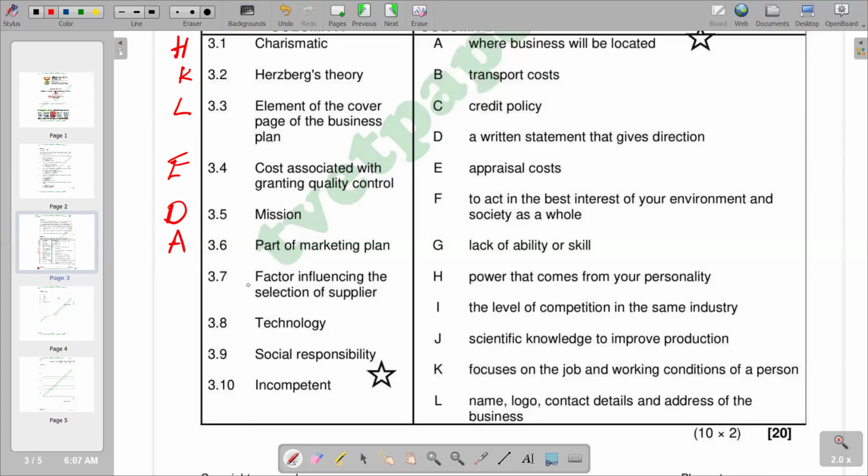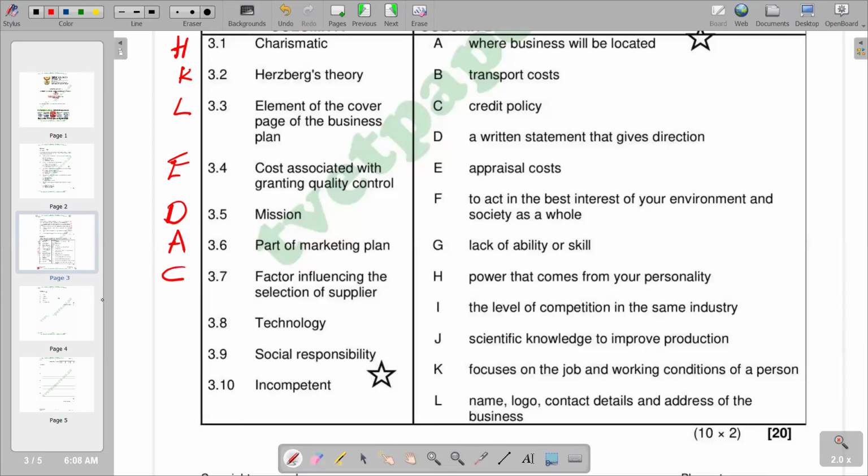If you check according to our responses, we have C, which is credit policy, which also explains the credit terms, how long we are going to take to pay back the amount. So we have C as our correct response.